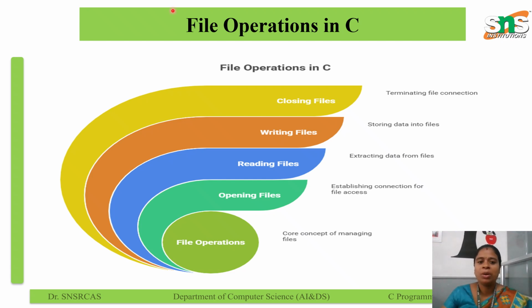The basic file operations: first one is opening a file, which will create or open a file. Next one, reading a file, which extracts data from the file. Then writing a file, which stores data into the file. And then closing the file, terminating the process.